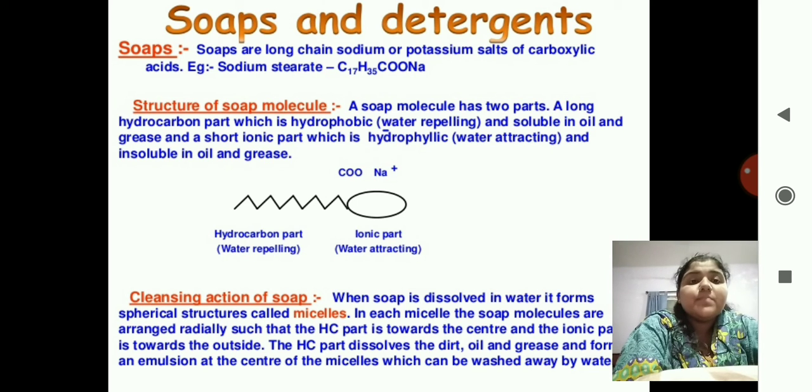In each micelle, the soap molecules are arranged radially such that the hydrocarbon part is towards the center and the ionic part is towards the outside. The hydrocarbon part dissolves the dirt, oil and grease and forms an emulsion at the center of the micelle, which can be washed away by the water.